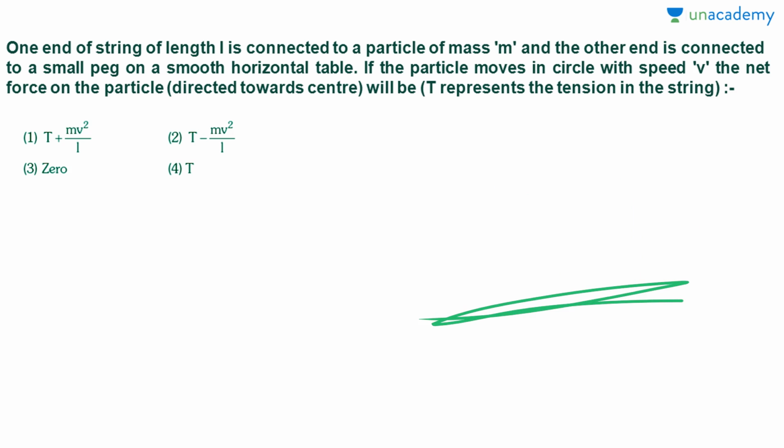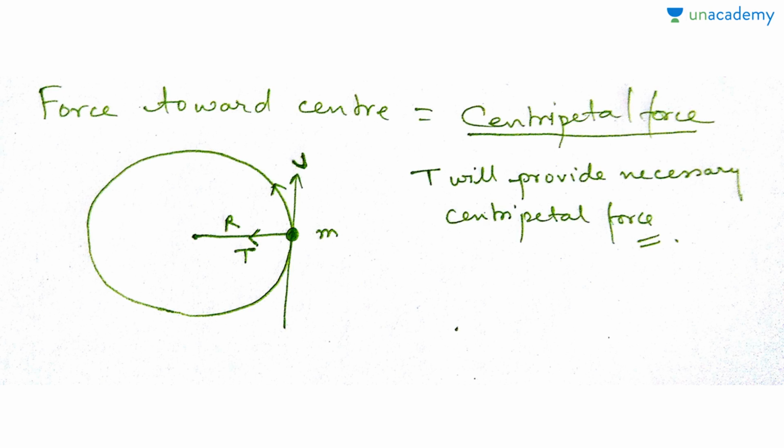Now let us visualize what is happening. It is moving with speed v, having a tension T. The only force that is acting is the centripetal force toward the center, and this tension will provide the necessary centripetal force to remain in this path.